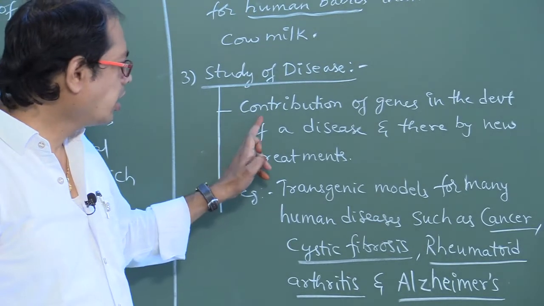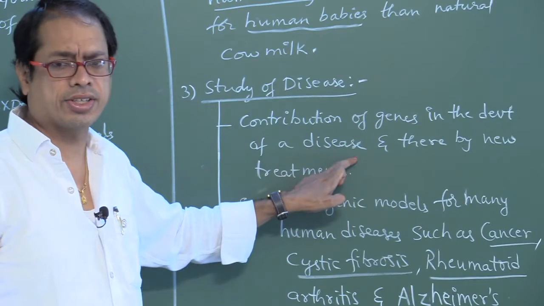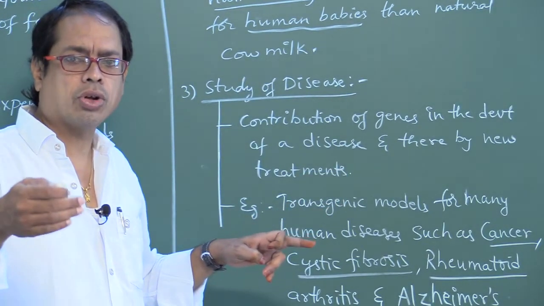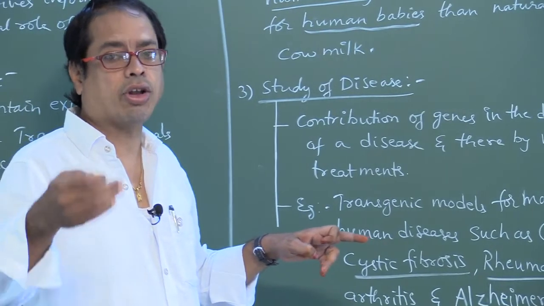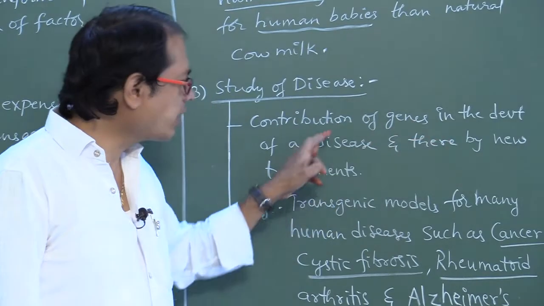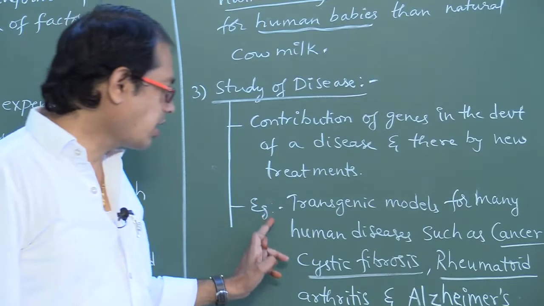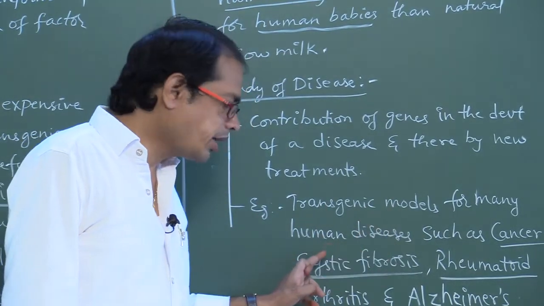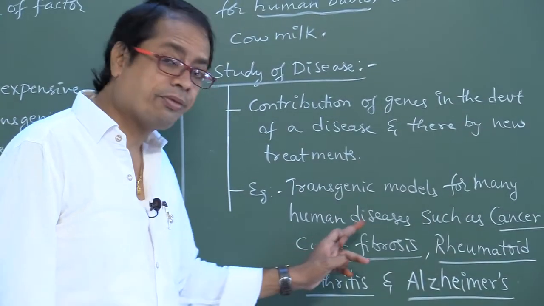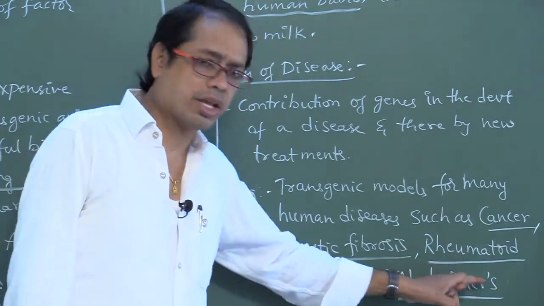Again, contribution of genes in the development of a disease. That means some genes are able to cause the disease and its development. So, contribution of the genes in the development of a disease and thereby new treatments. Example, transgenic models for many human diseases such as cancer, cystic fibrosis, rheumatoid arthritis and Alzheimer's.